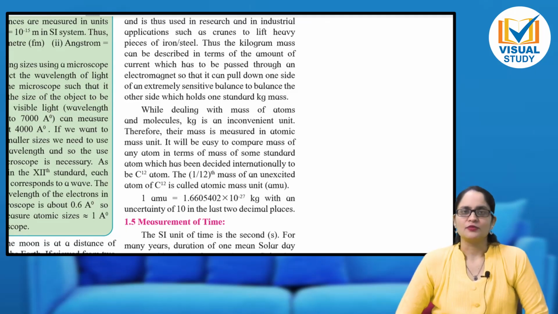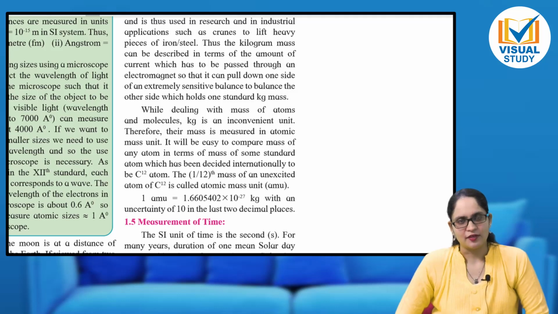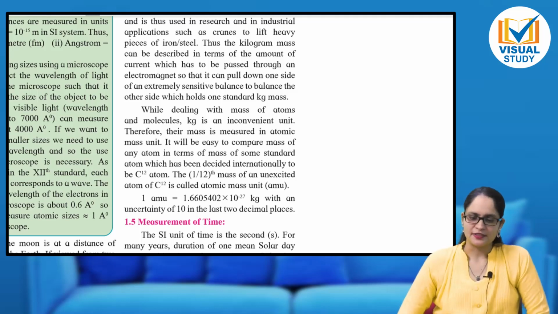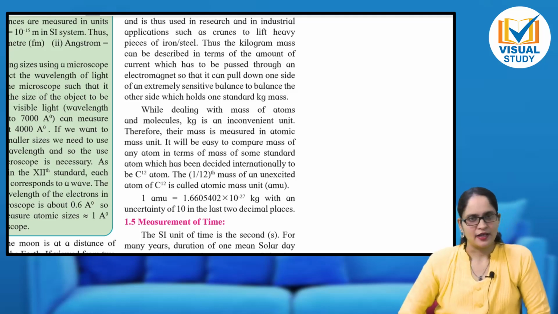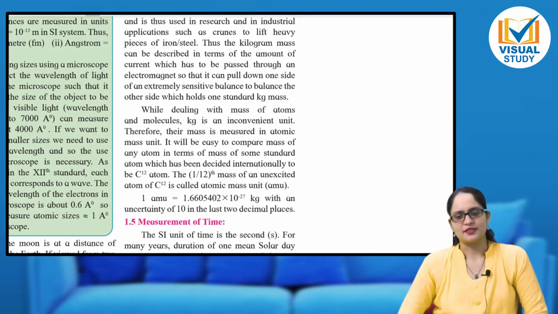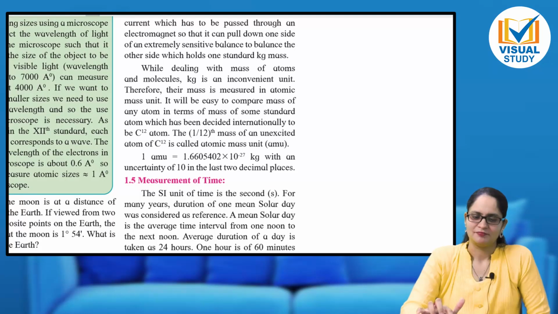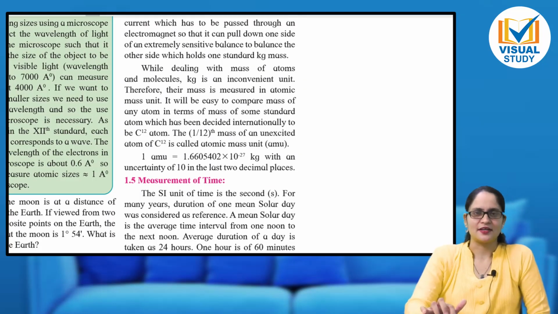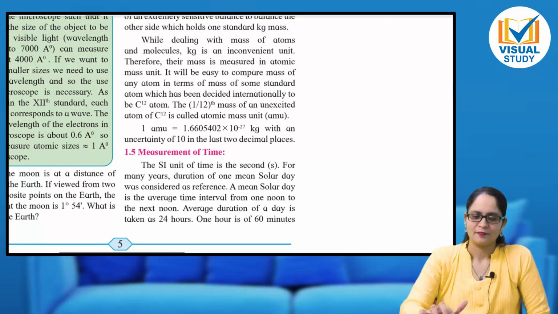The atomic mass unit was represented as compared with the carbon atom, 1/12 of the mass of a carbon atom. Now we can represent it simply as 1 AMU is equal to 1.67 into 10 raised to minus 27 kg. Minus is very important here. It is a very small mass, so it is 10 raised to minus 27.